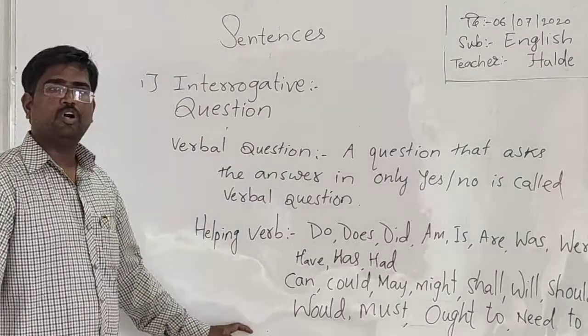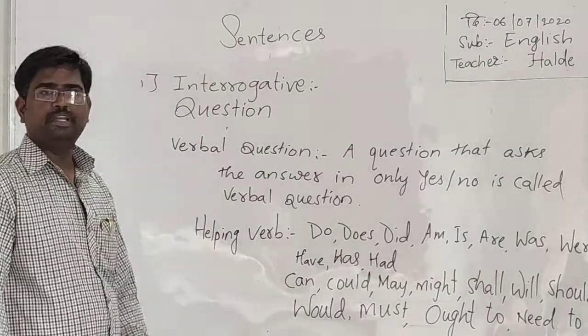These are called modal auxiliaries or modal helping verbs.